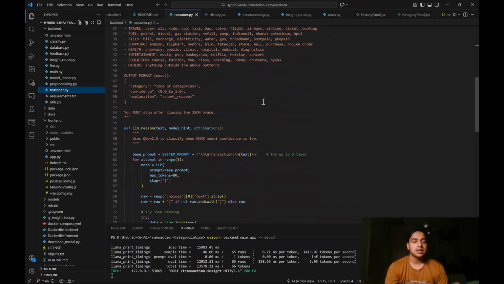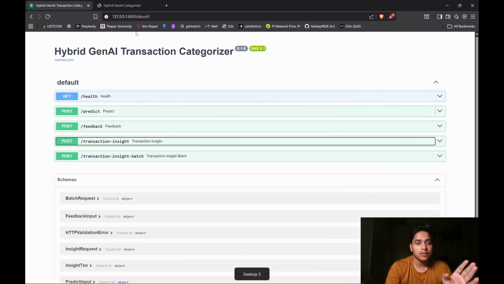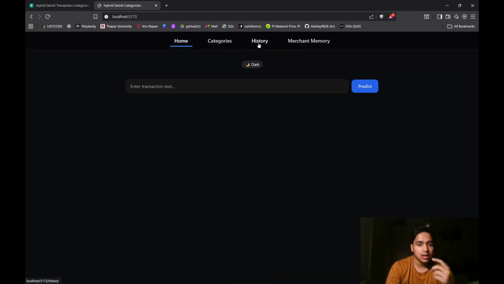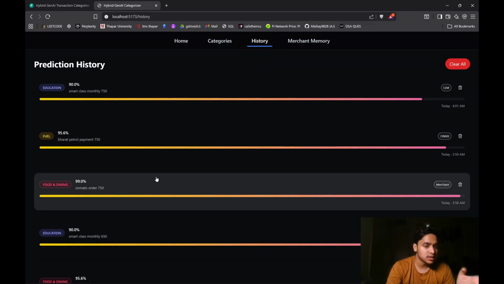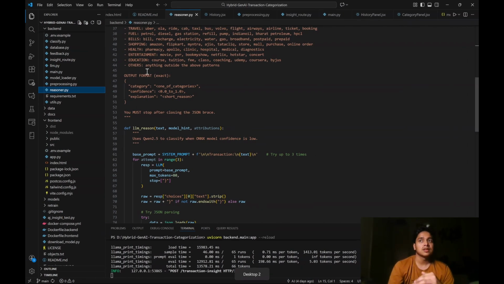So it tries to read the words and see if there are any similar words that can relate to a meaning. For example, in our history, in Bit2 coaching classes, there was the keyword coaching, and coaching can relate to an education category. So it predicted that it must relate to our category in education. That's how it relates to stuff.